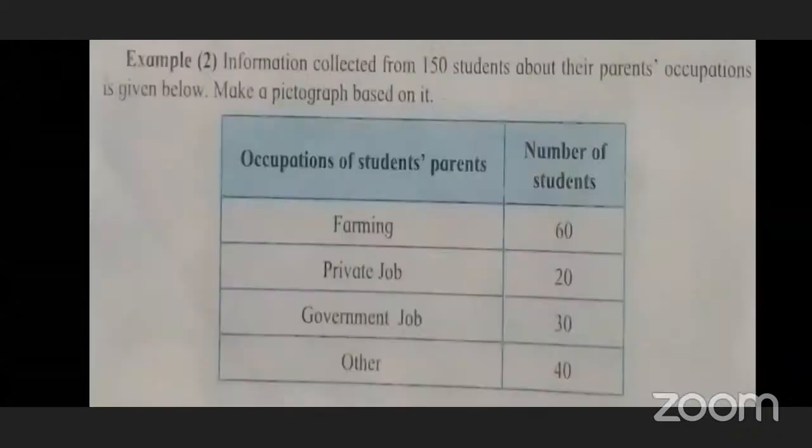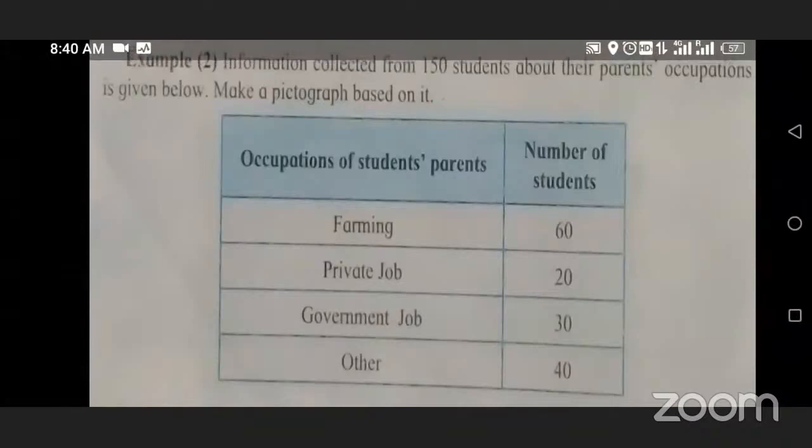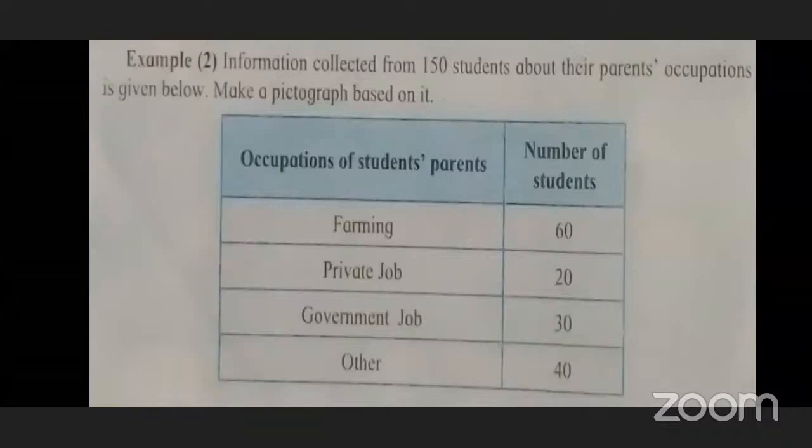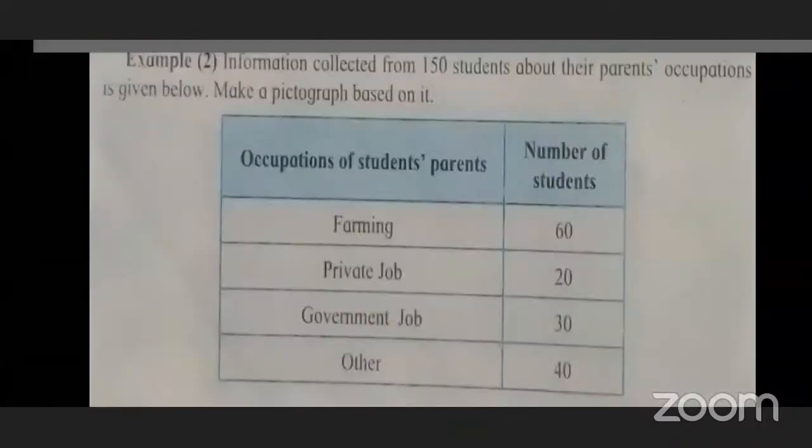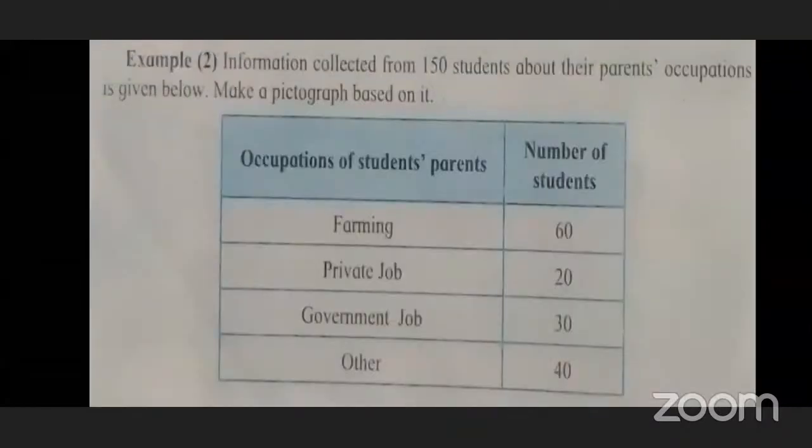So here, students, example number 2 is given. Information is collected from 150 students about their parents' occupation, as given below. Make a pictograph based on it. It means some information is collected from 150 students about what their parents did, what job they did. How many students? 150 students. So make a pictograph based on it.